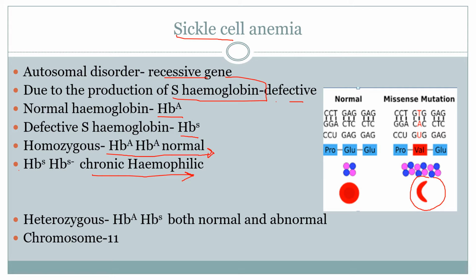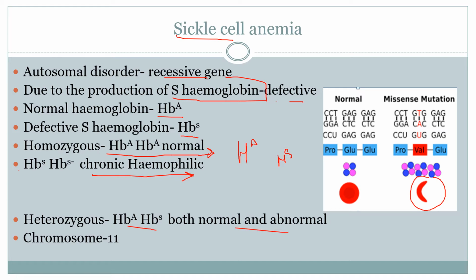And if one person has one normal HbA and one HbS, in this kind of individual, 50% of the cells will have sickle shape and 50% will be normal. So this is a heterozygous condition. Both normal and abnormal shapes can be seen.